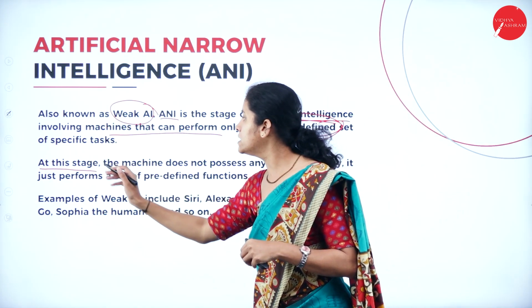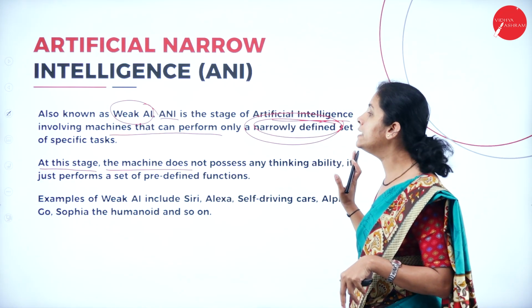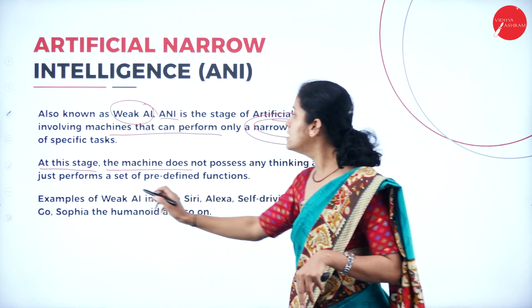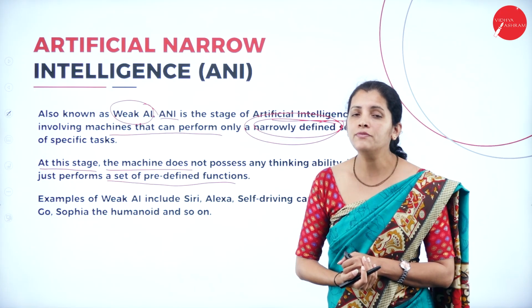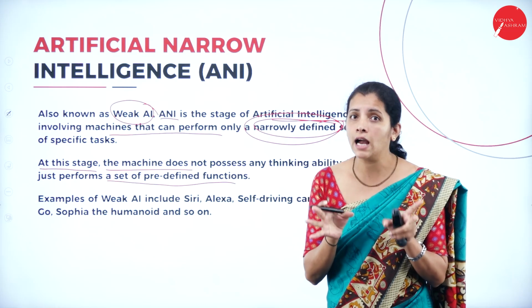So at this stage, the machine does not possess any thinking ability, and it just performs a set of predefined functions. It's responsible for performing only the predefined set of tasks.